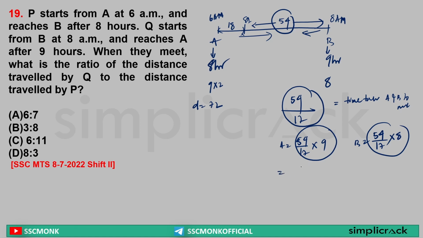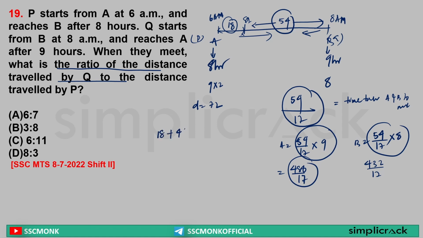So sir, I can directly write over here 54 into 9, that is equal to 486 by 17. Sir, 54 into 8, that is 432 by 17. Now, sir, it is saying what is the ratio of the distance traveled by Q to the distance traveled by P. Now, sir, P started from A, Q started from B. Sir, P covered how long a distance? Sir, 18 plus 486 by 17.